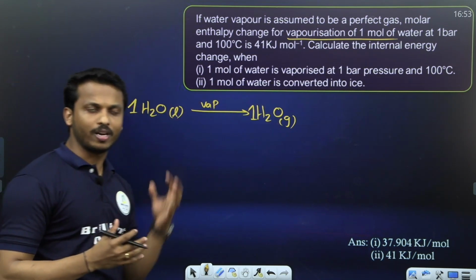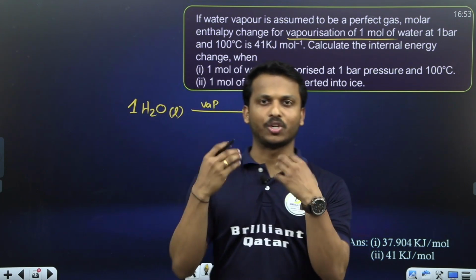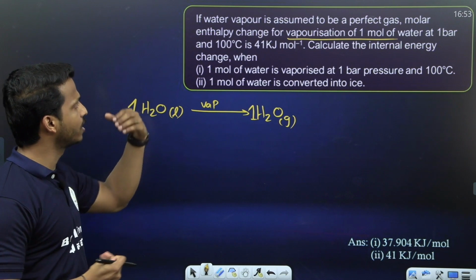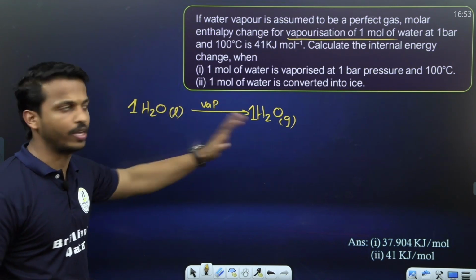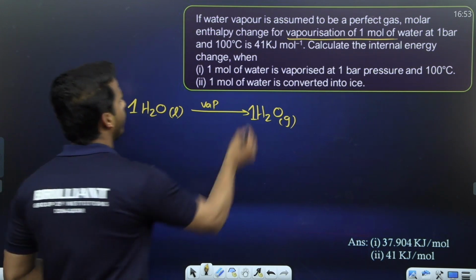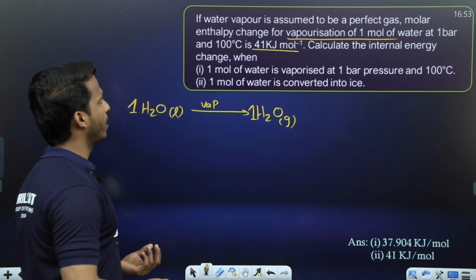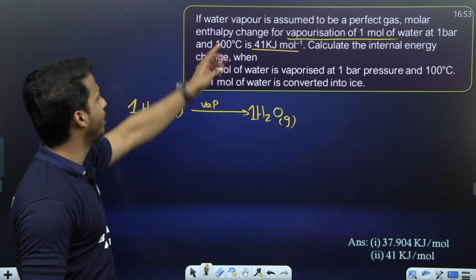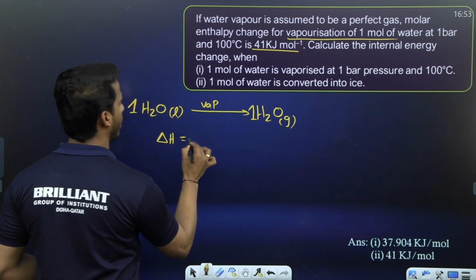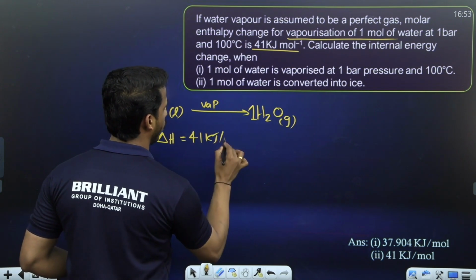How do we analyze this one? The reaction is vaporization of 1 mole of water. So 1 mole of water is vaporized, meaning liquid converted to gas, at 1 bar pressure, and the temperature is given. They have given 41 kilojoule per mole. What is that? It is the enthalpy change. So delta H of vaporization is already given, 41 kilojoule per mole.